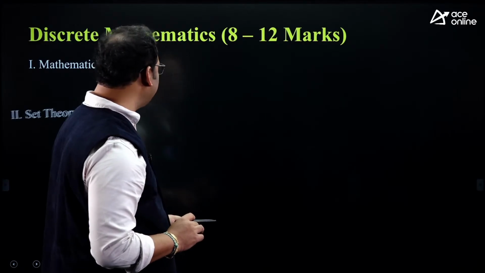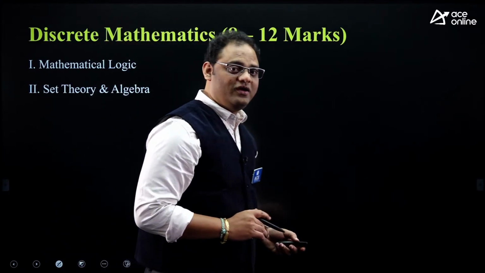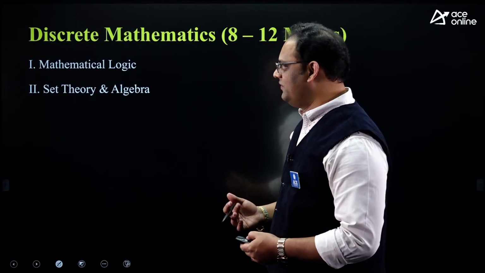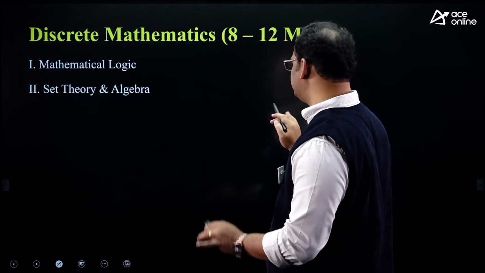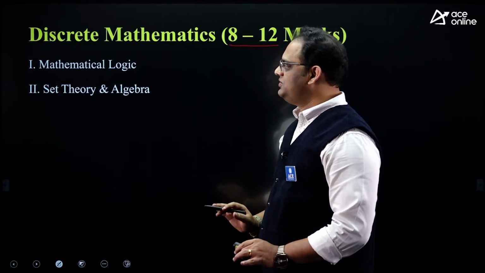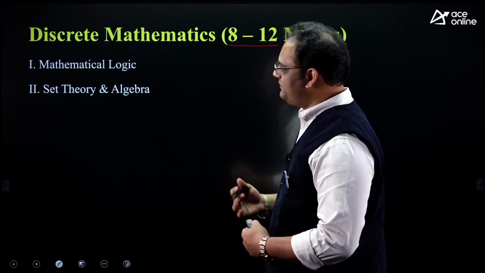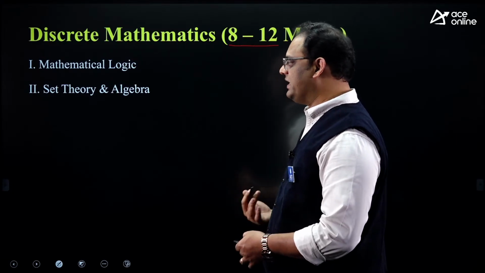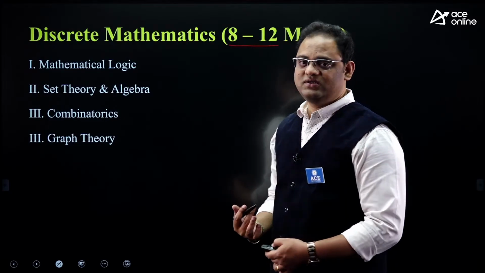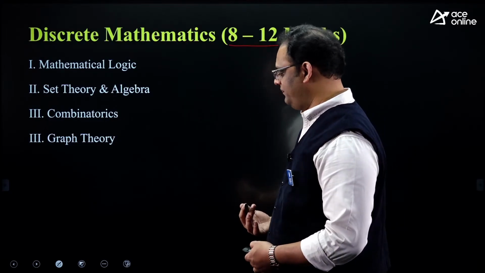Sir, in these scenarios, sometimes we are getting more marks. Every time weightage wise, we can expect 8 to 12 marks from discrete. So there is no change at all. But here, what's the actual strategy, coming to the deeper way of discrete? What is the proper plan I can follow?